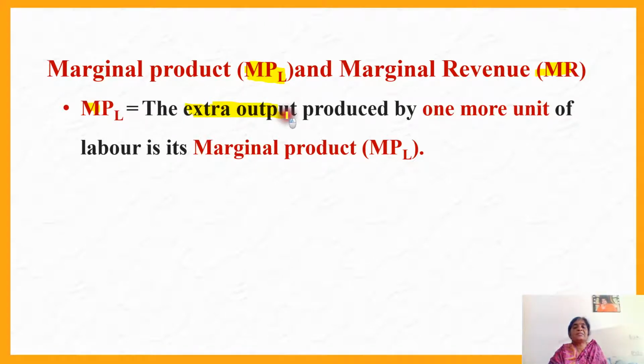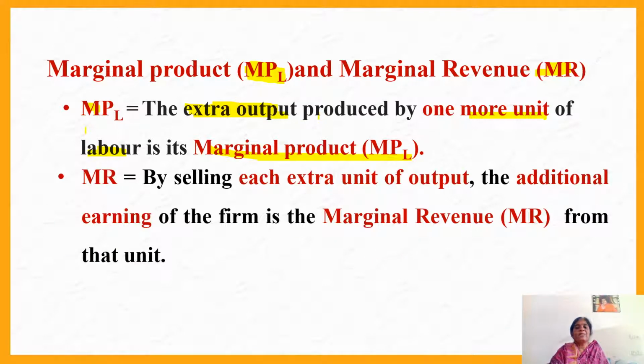Marginal product is the extra output produced by one more unit of additional labor, and it is called the marginal product of labor. We have discussed all these things in detail under the production section.